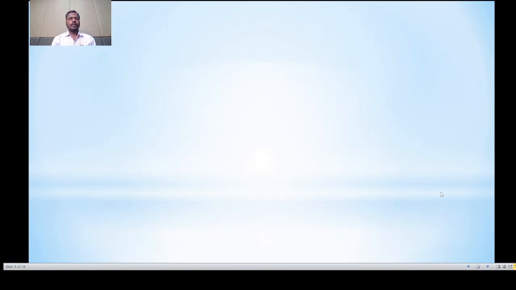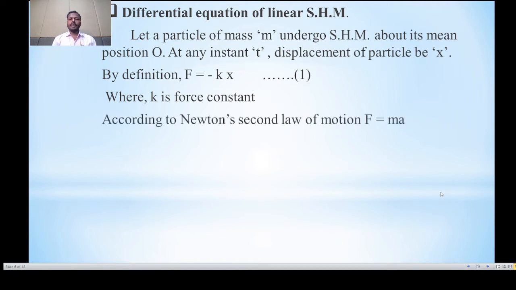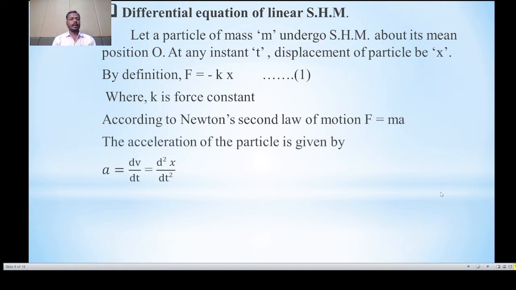So we can write F is equal to minus K into X, K be the force constant. We know that according to Newton's law, force is equal to mass into acceleration. By the definition, acceleration is change in velocity with respect to time.